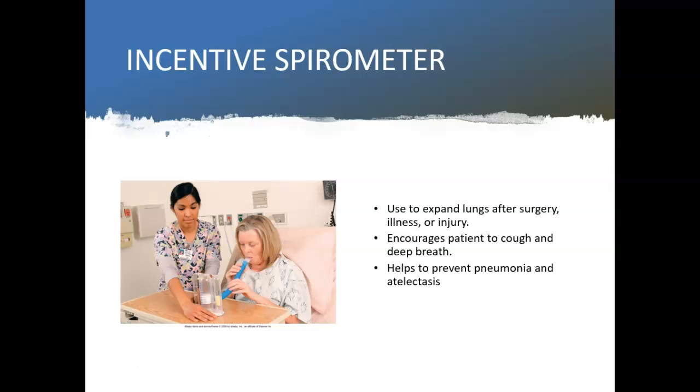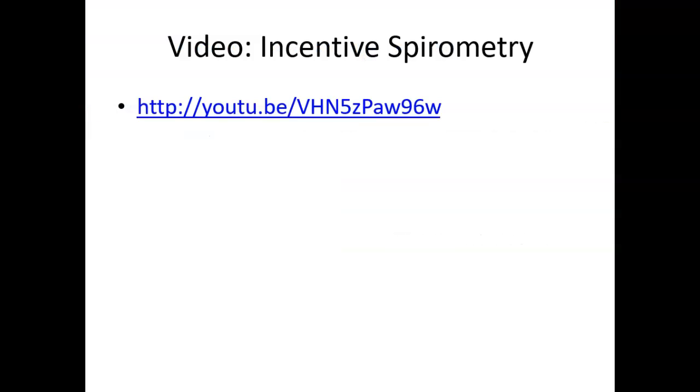Incentive spirometry is used to expand lungs after surgery, illness, or injury. It encourages the patient to cough and deep breathe, which helps prevent pneumonia and atelectasis, which is lung collapse. There's a video on how to do incentive spirometry that is also included in your videos for the unit under content for Unit 11. And that is it on the respiratory system.